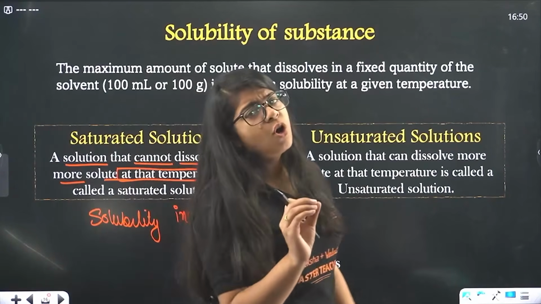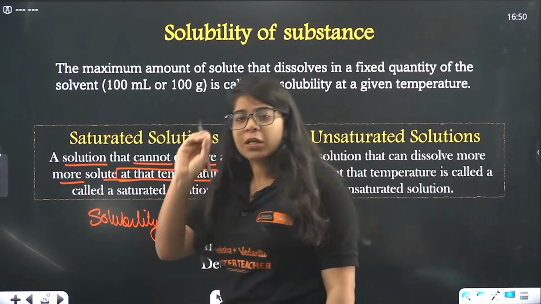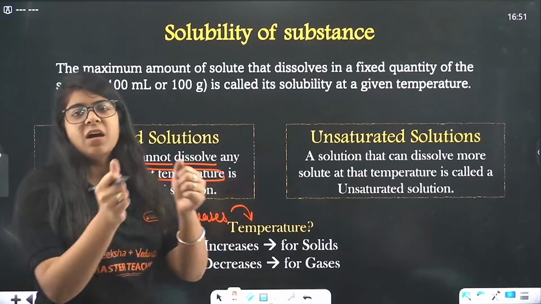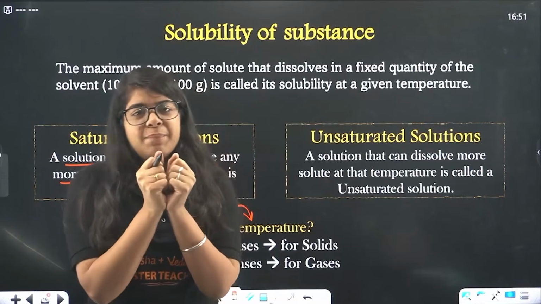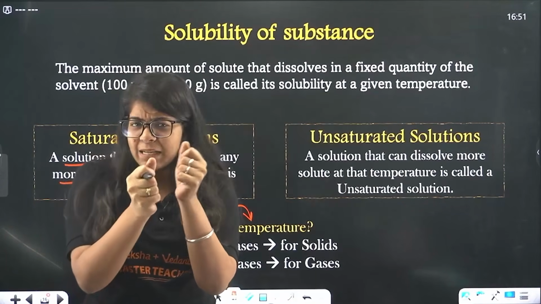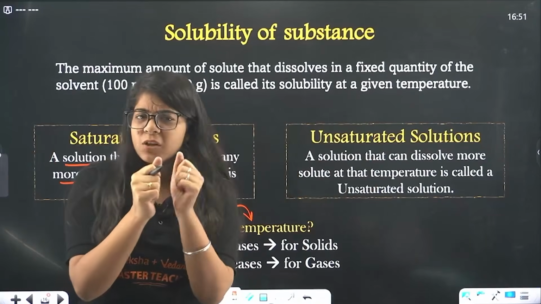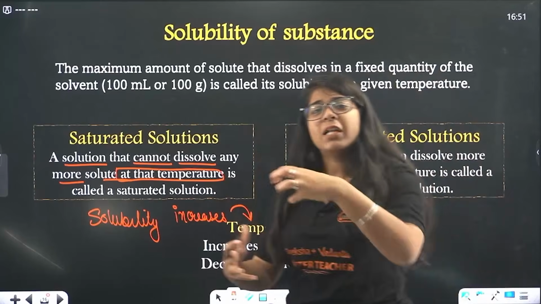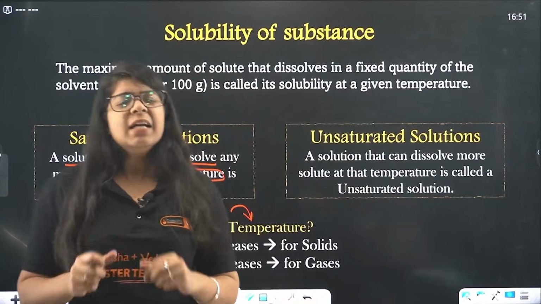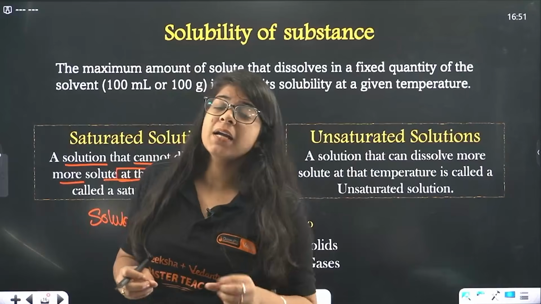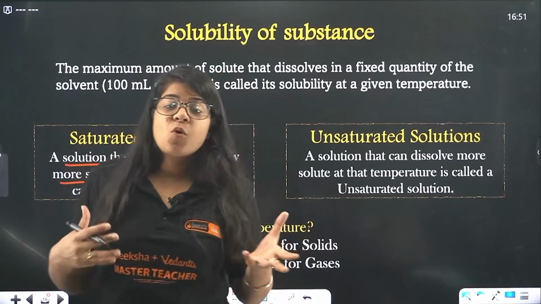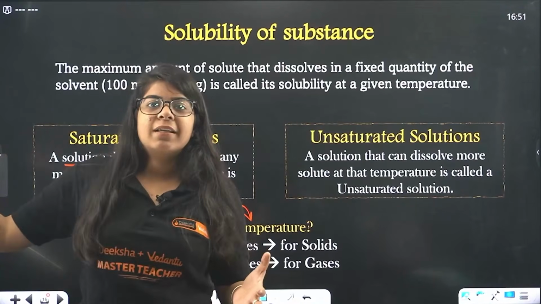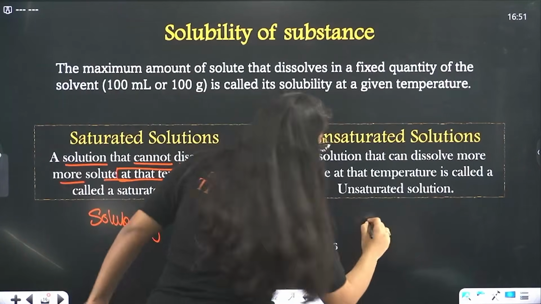Now that is true for solids, and somewhat true for liquids, but that is not true for gases. So what happens in solids? The molecules are so tightly packed, right? And in liquids they are still tightly packed, not that far apart like gases, but still together, right? So when you heat them, they start to vibrate and they accommodate more stuff inside them. That's the basic idea of it. But when you see gases, the gas molecules are already very far away from each other. When you give it energy, it leaves the liquid, right? You have seen Coca-Cola, right?